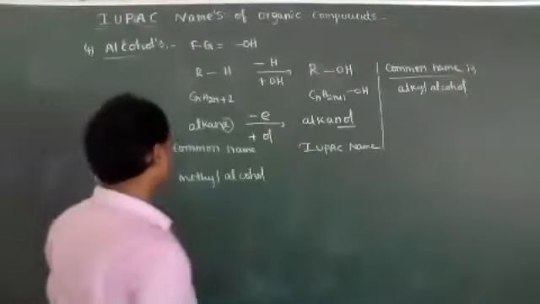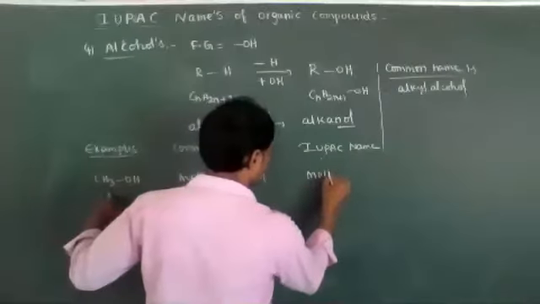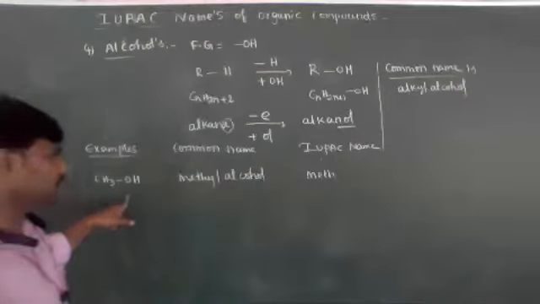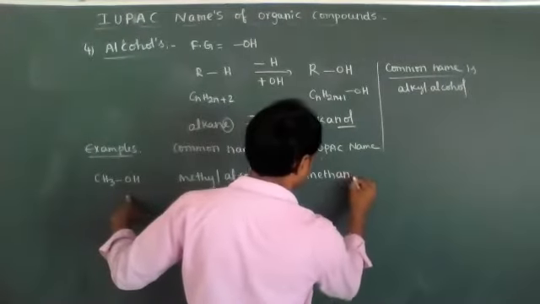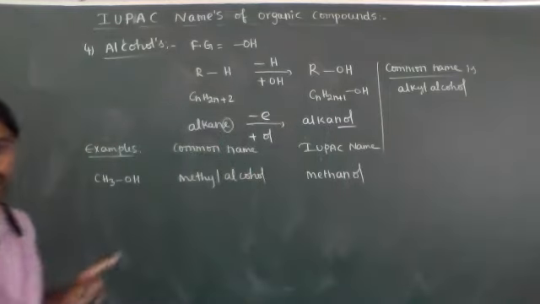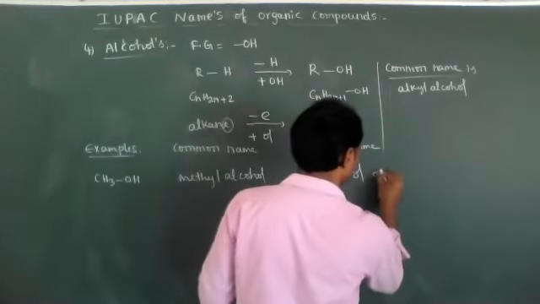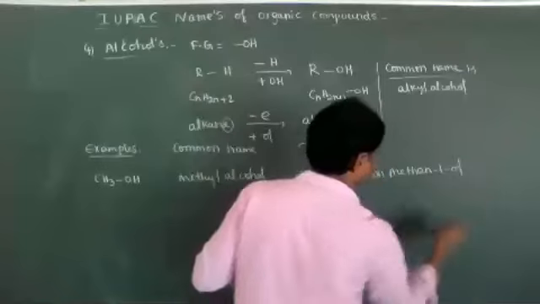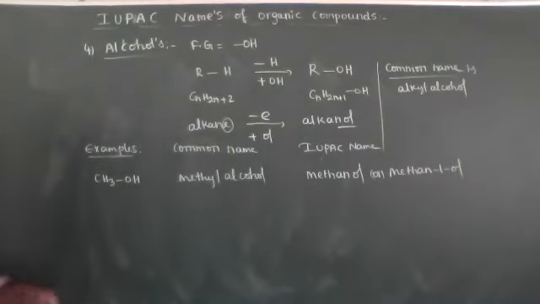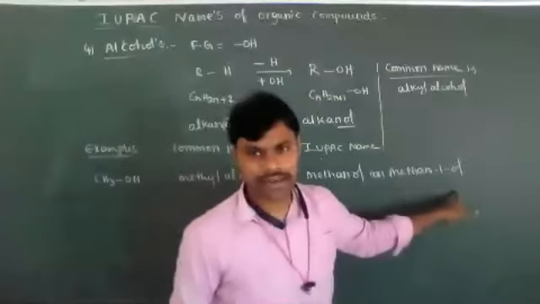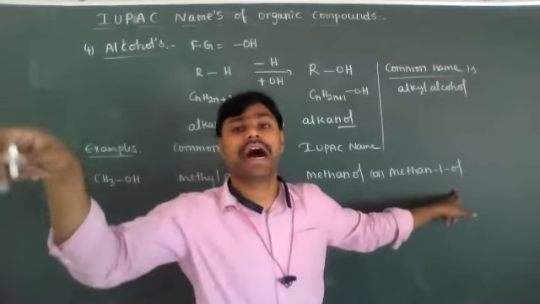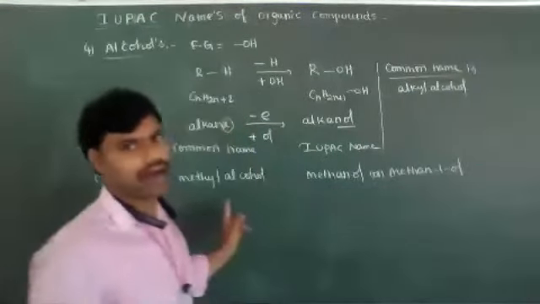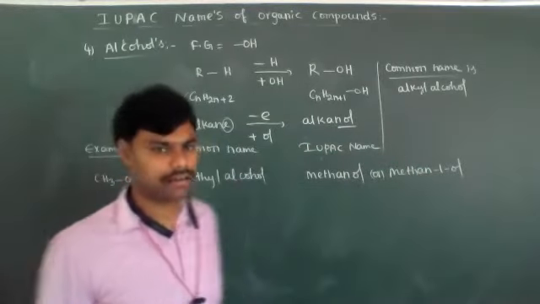Its IUPAC nomenclature: one carbon is present and it has the OH group at the first carbon only. Meth plus an, methane, then ol: methanol. If you write al instead of ol, it becomes an aldehyde name. So don't confuse: alcohol's IUPAC nomenclature is ol.